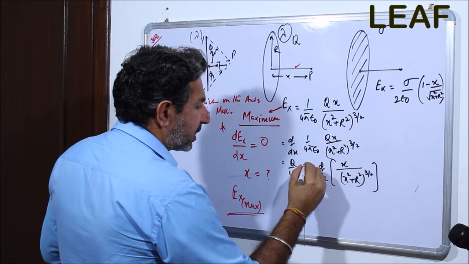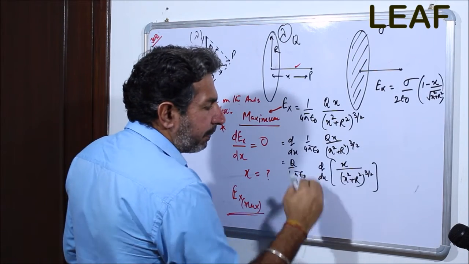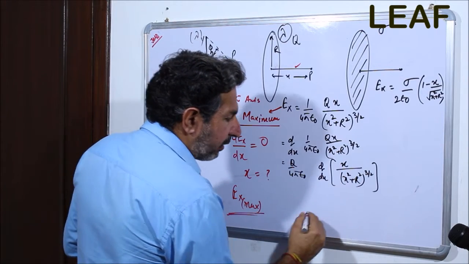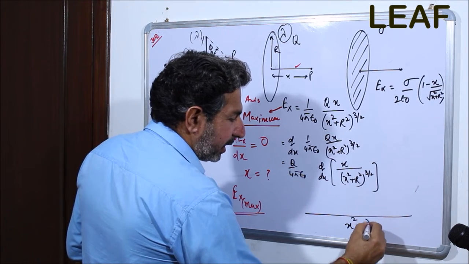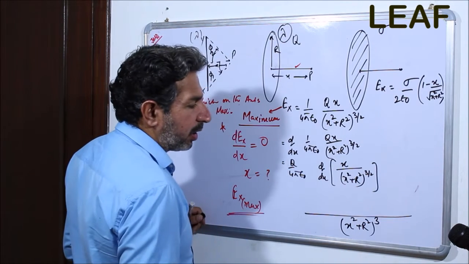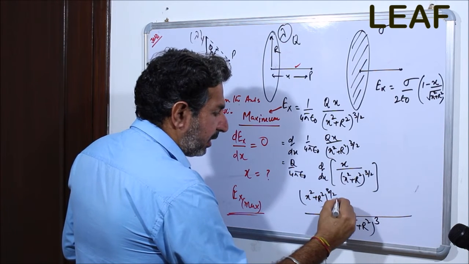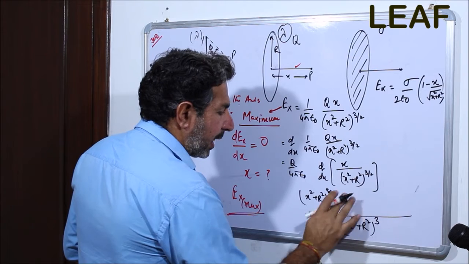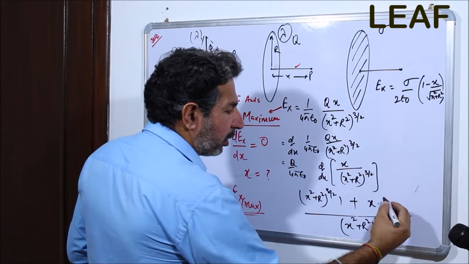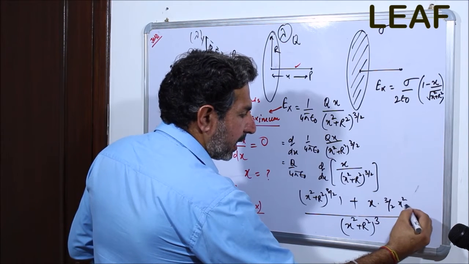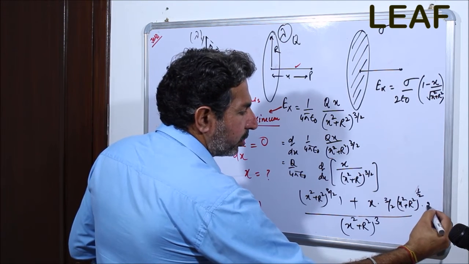Now, in quicker succession, you must know how to sort it out, because it is the simple division rule in the derivative, where we take the square of the denominator, and in the numerator the derivative of the numerator, that is 1, minus the numerator times the derivative of the denominator, that is 3 by 2 times (x square plus r square) raised to power 1 by 2 into 2x.